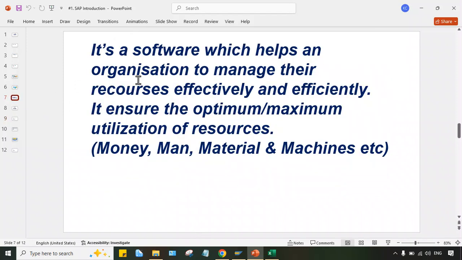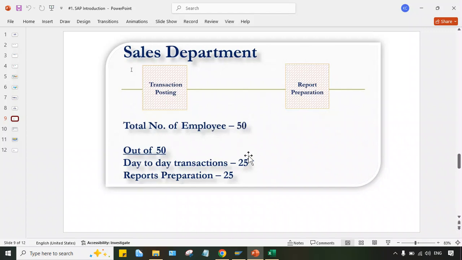It's a software which helps an organization to manage its resources effectively and efficiently. Look at here, the resource management was 50, and after implementation it is only 25. So these 25 people can be utilized in a different activity. So maximum utilization is happening, isn't it?